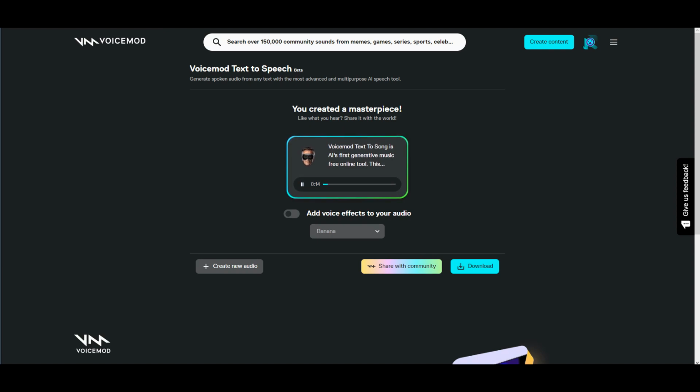Voicemod text-to-song is AI first generative music free online tool. This text-to-sing tool allows any user to create songs from scratch by simply telling the song generator the desired lyrics.